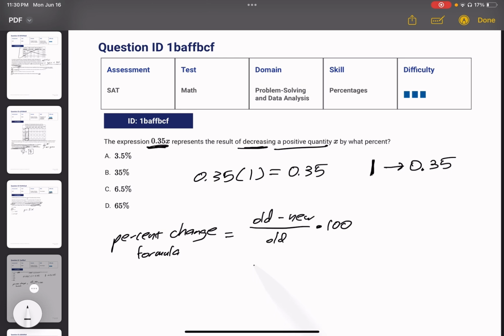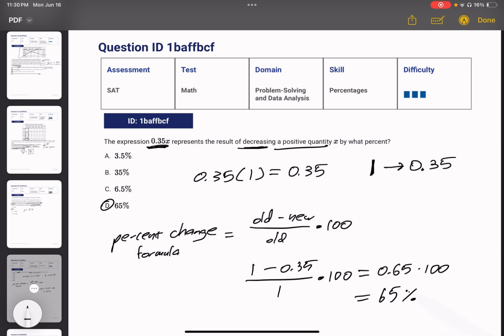So we're going to get 1 minus 0.35 over 1 times 100 is equal to our percent change. So 1 minus 0.35 is 0.65 over 1 is just 0.65 times 100. And that's going to give us 65%. We can just throw in the percent here because we're multiplying by 100, which gives us a percent value.